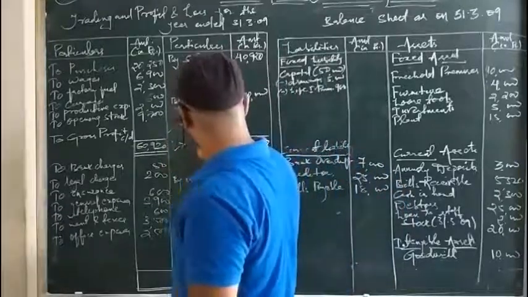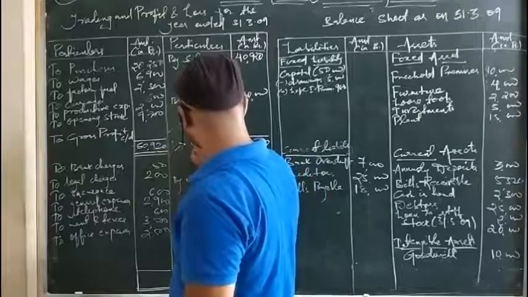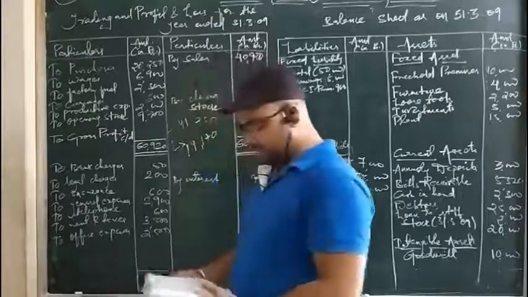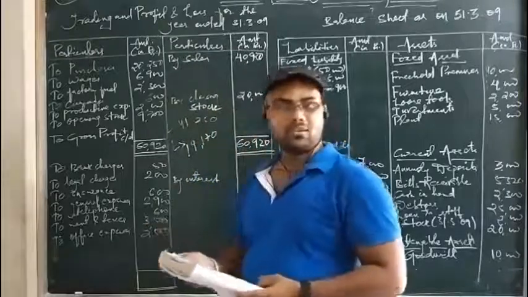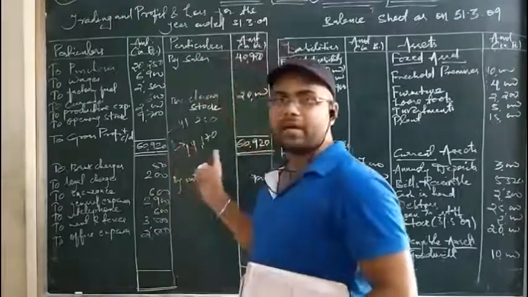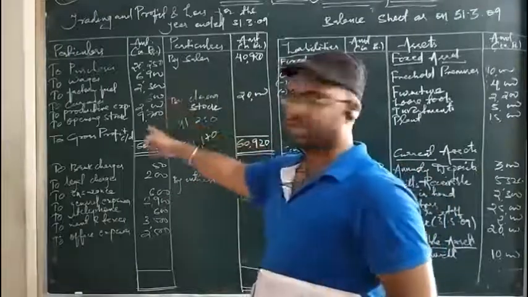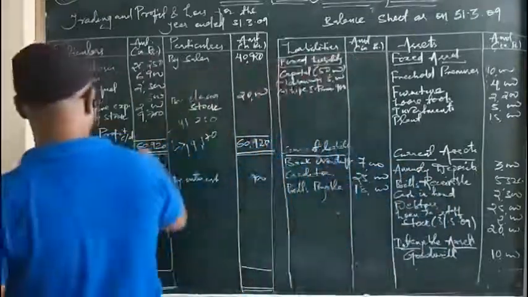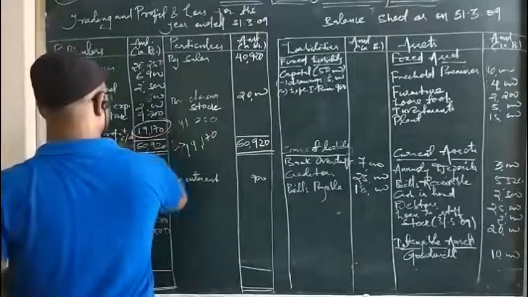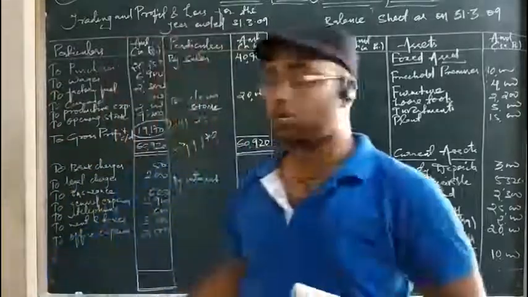This becomes 0, 12, 5, 7, 8, 7, 1, then 10, 1, 9. Here, 5 to 1, 19,170. Let us check whether the answer is coming or not. Yes, our answer is correct. Gross profit is 19,170. Again, if you have any problem or any confusion regarding the calculation, you can total and subtract. Okay, so the answer is correct, 19,170. So this is our gross profit. Now we will erase this part because we have made a rough calculation for this.